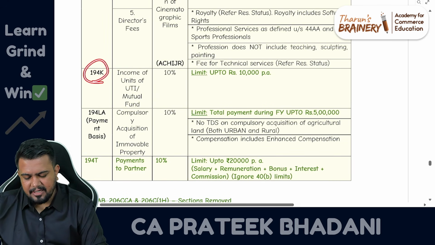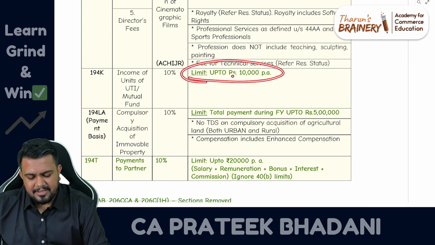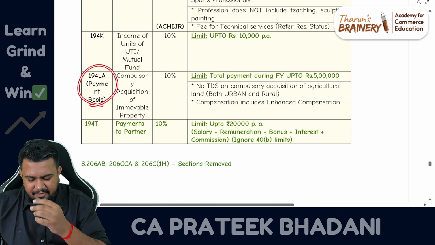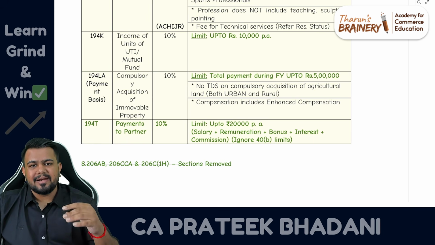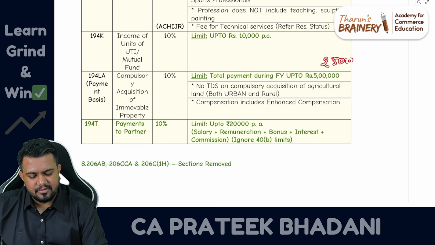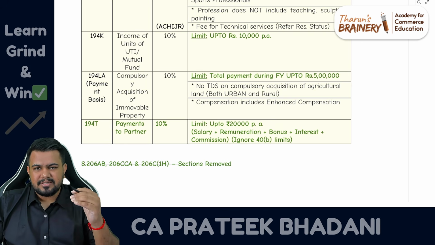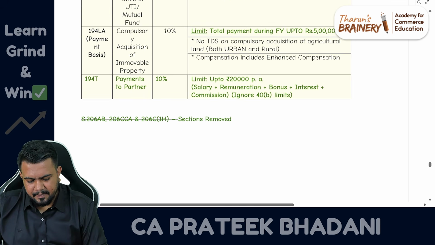Now let's come to 194K. In 194K also the limit is now rupees 10,000 per annum. Then section 194LA, that is compulsory acquisition. For compulsory acquisition, earlier the limit used to be 2,50,000, but now it has been changed and the new updated limit is 5 lakhs. So during the year, if 5 lakhs is received as compensation for compulsory acquisition, no TDS. Above 5 lakhs only TDS will be deducted.